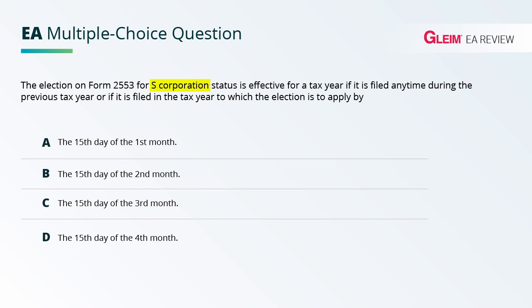So if you have a calendar year, 12/31, the election must be made by March 15th of the next year, 15th day of the 3rd month. Again, 2.5 months after the close of the tax year. So choice C is the correct answer.